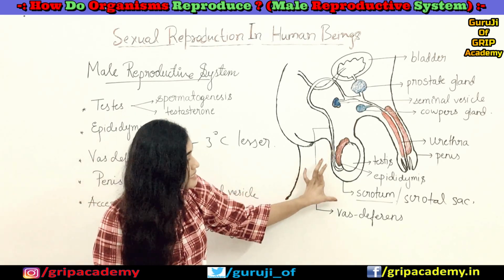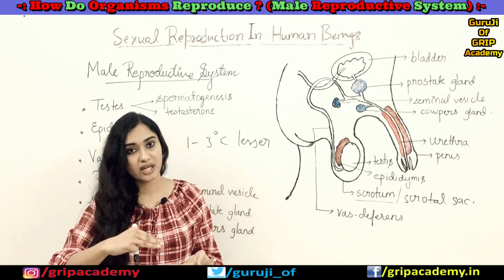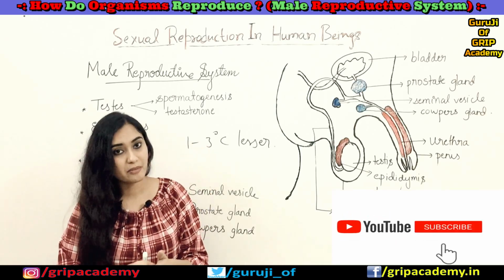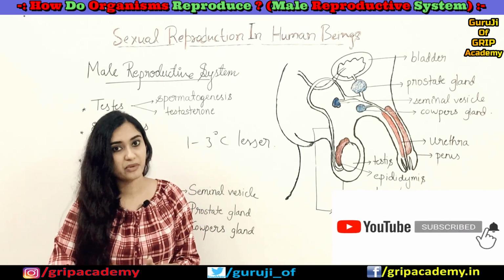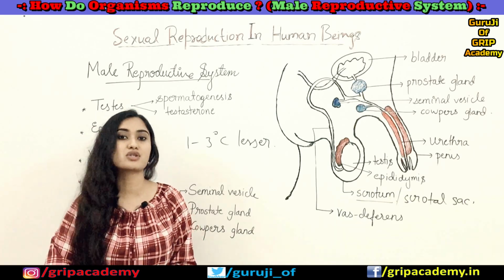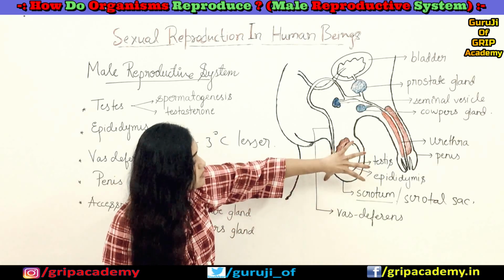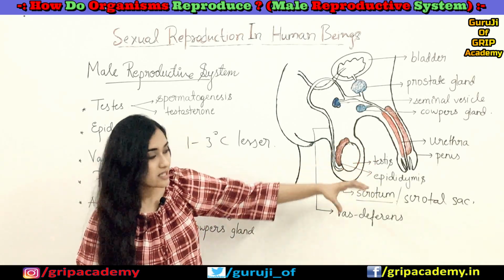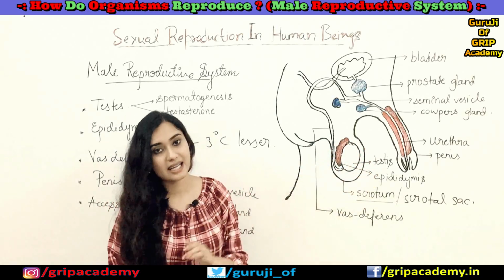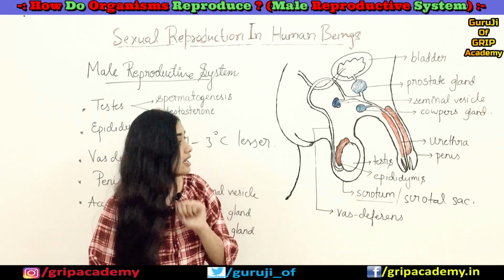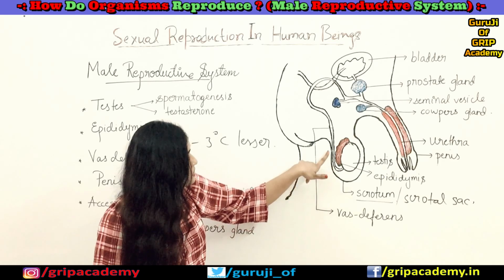So that is why the testes are kept in the extra abdominal cavity inside this bag-like structure called the scrotum.